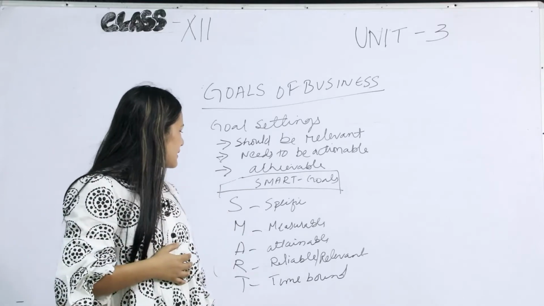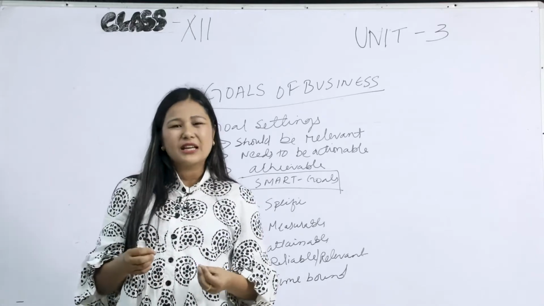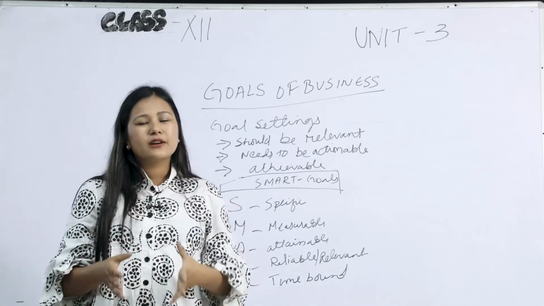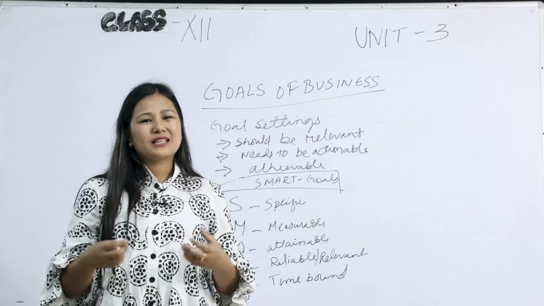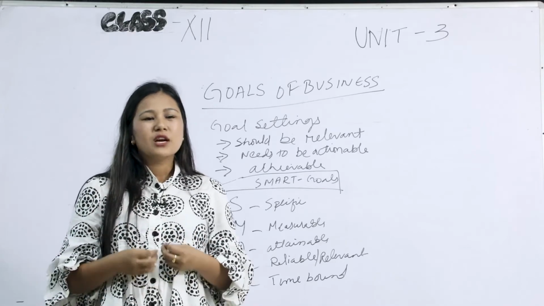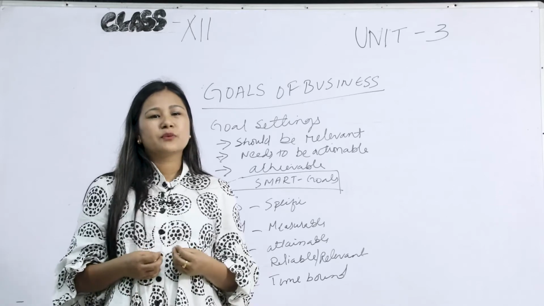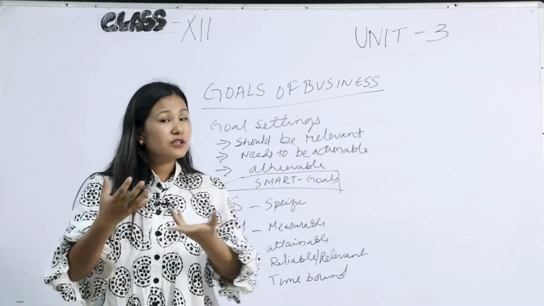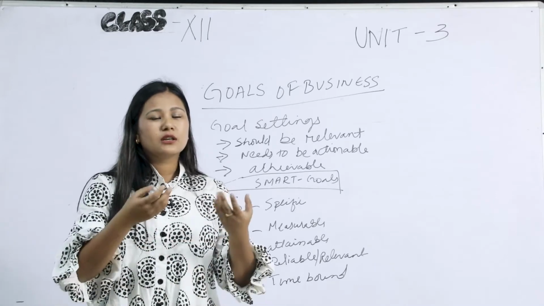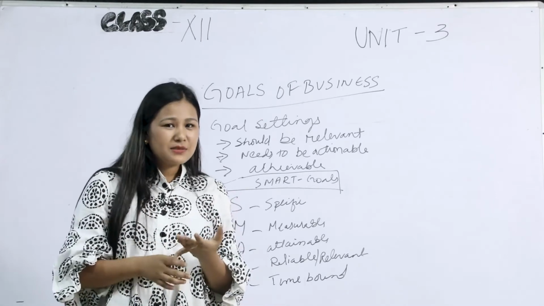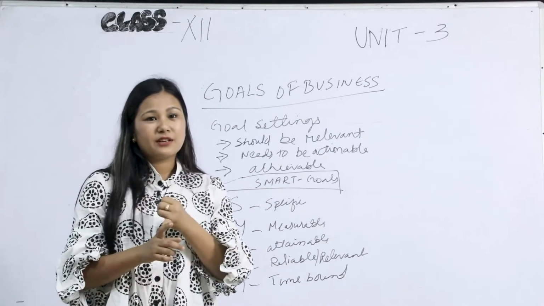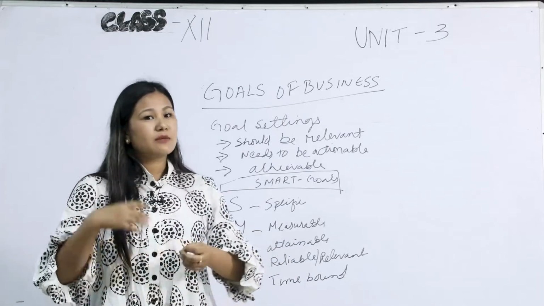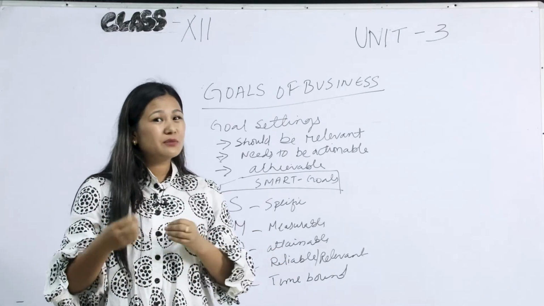The next thing is reliable or relevant. R stands for reliable or relevant. Here, relevant means that you should set up goals which are most important for you. You should not set up goals which are not important for you. For example, making 20 sandwiches for the employees by 2 p.m. It covers the factor of specific, because you are going to have 20 sandwiches, and measurable, because you can measure it in quantitative terms, that is, in numbers.